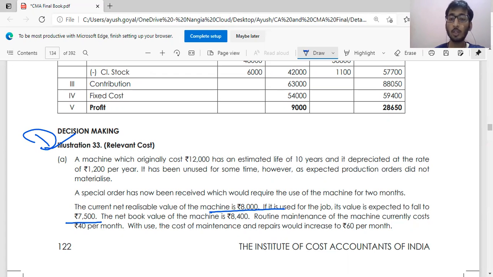The net book value of the machinery is 8,400, which is completely irrelevant for me because we just take the relevant cost. Book cost can never be the relevant cost. Now, routine maintenance of the machine currently is 40 rupees per month. And if I use it for the project, the cost of maintenance would increase to 60 per month.